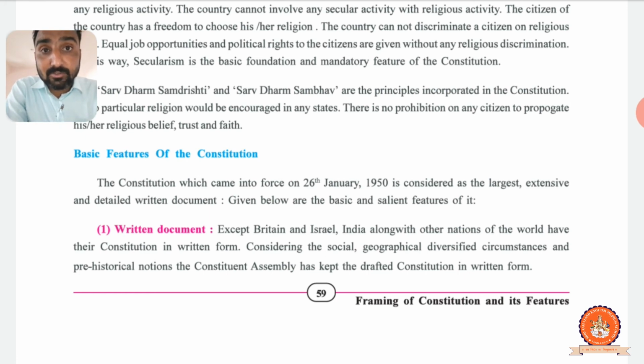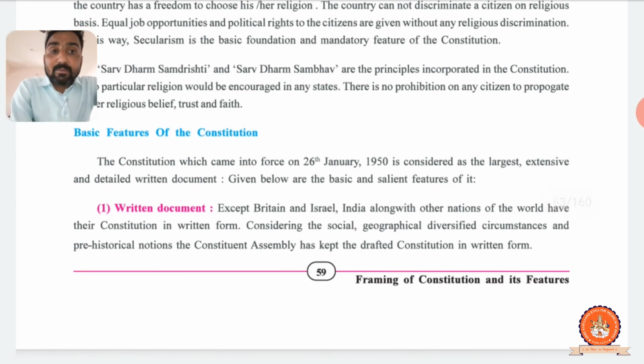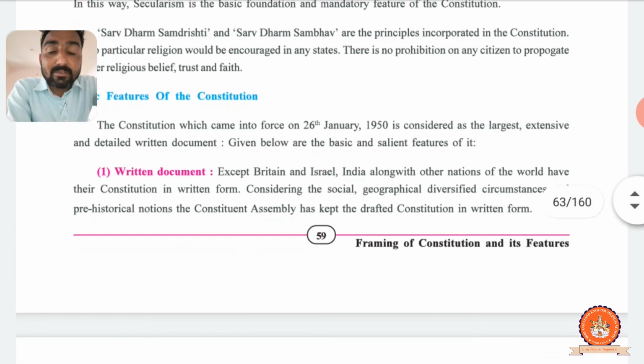Basic features of the Constitution. The Constitution, which came into force on 26 January 1950. Please underline this one. You already know about it. When was the Constitution in force? So underline this line: the Constitution which came into force on 26 January 1950 is considered the largest, extensive and detailed written document, right? So now here are some salient features about the Constitution. We are going to read about it and teach about it.